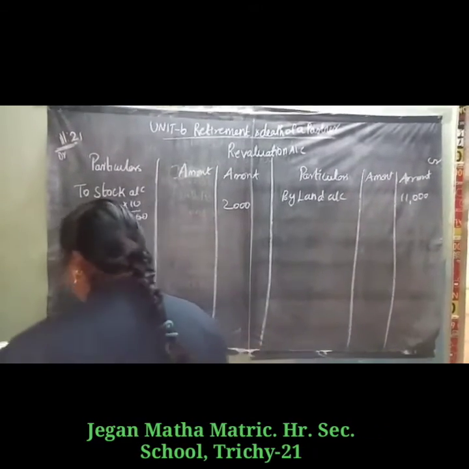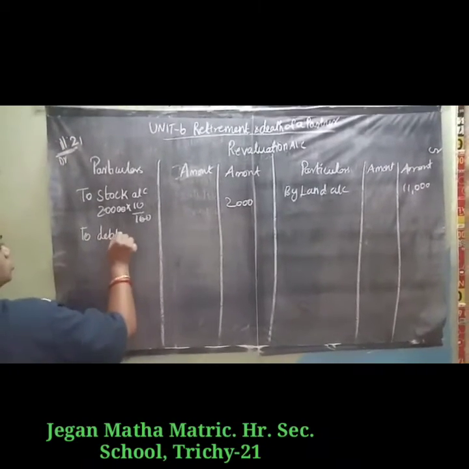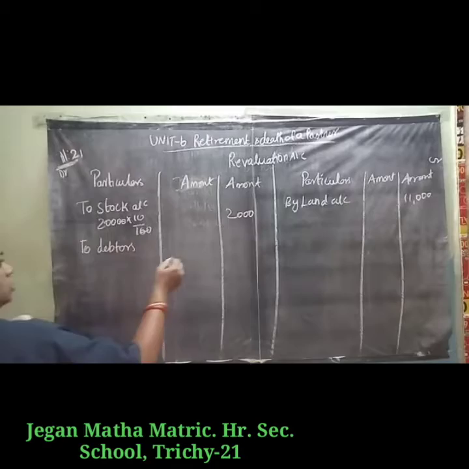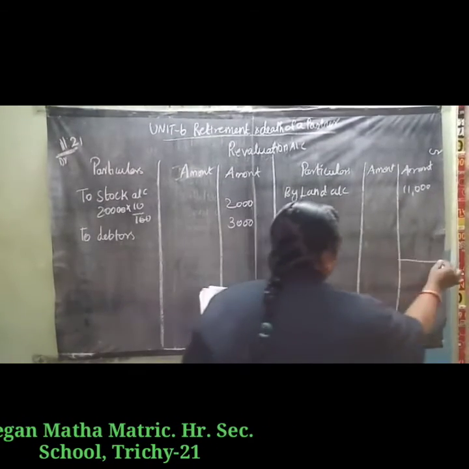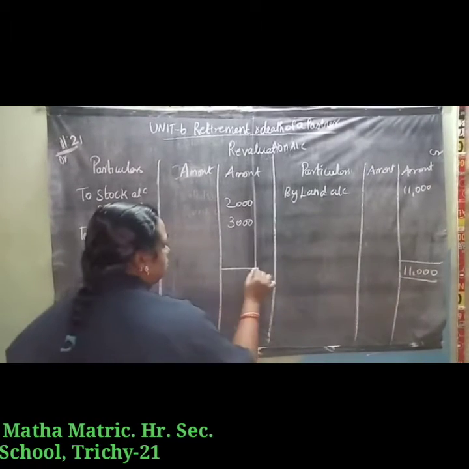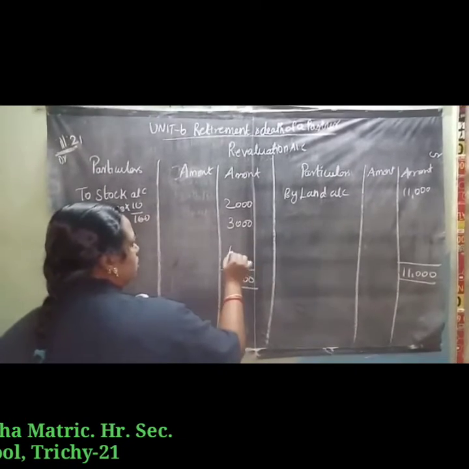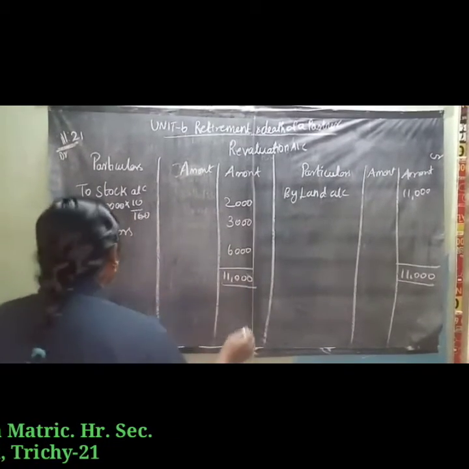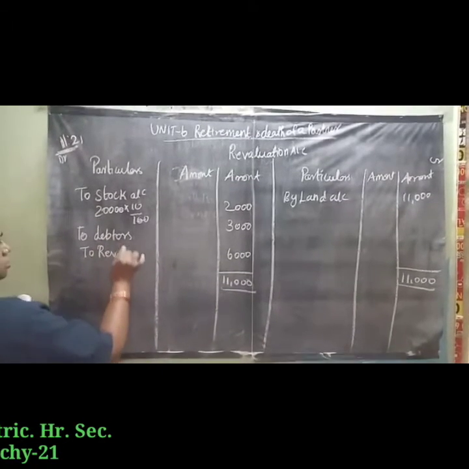Then next one, reduce the value of debtors, so debtors loss 3,000. So the credit side is more: 11,000 minus 5,000 is 6,000. So revaluation profit is 6,000.